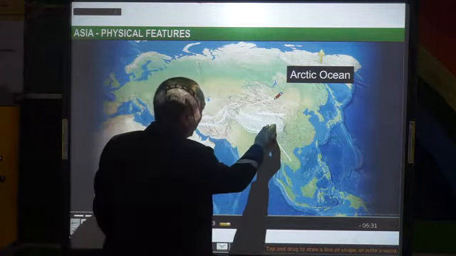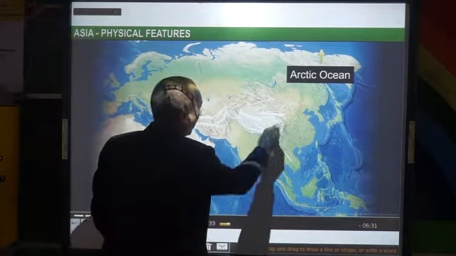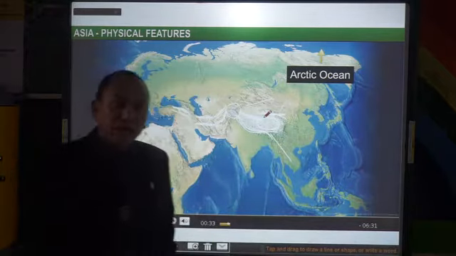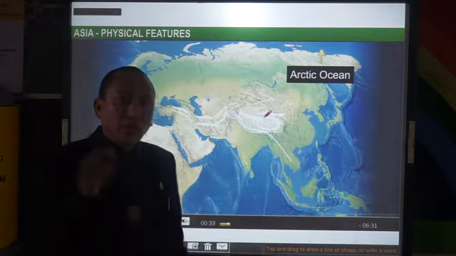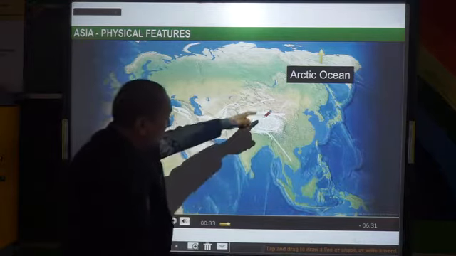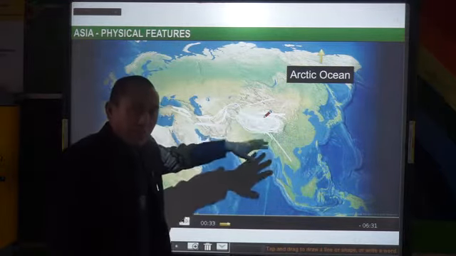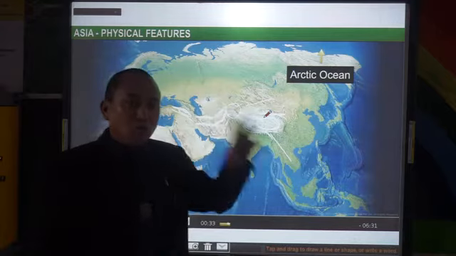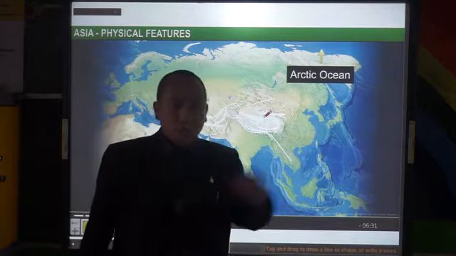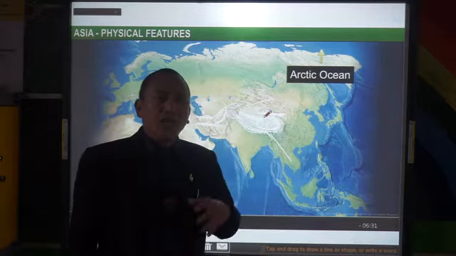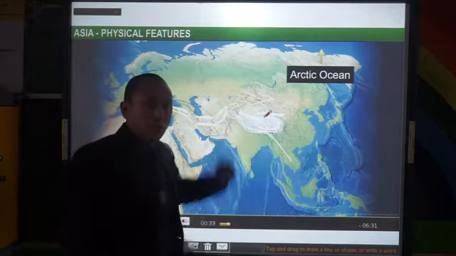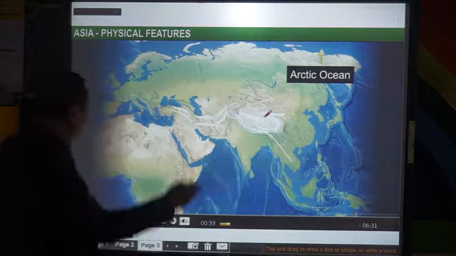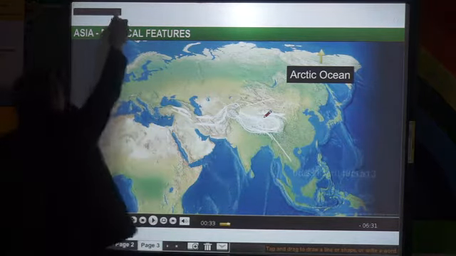Between the Kunlun and the Himalayas, we have the Plateau of Tibet, which is also an intermontane plateau. Why is it called an intermontane plateau? Because it is surrounded by mountains. An intermontane plateau is a plateau which is surrounded by mountains on two sides or more, three sides or more. So that is called an intermontane plateau. So this is the Central Highlands.